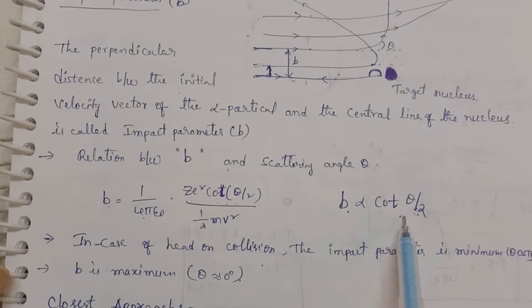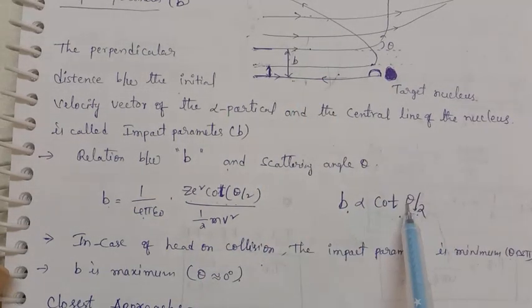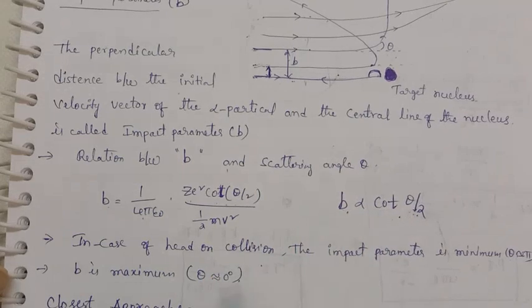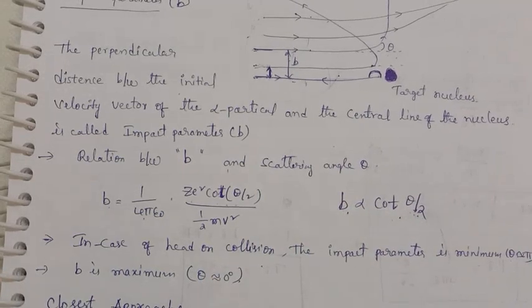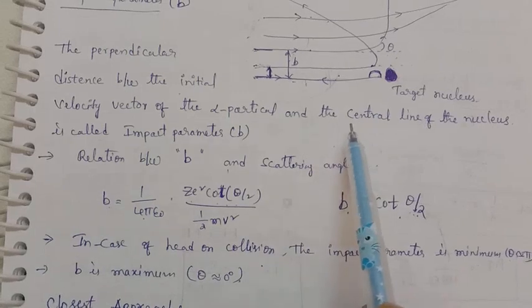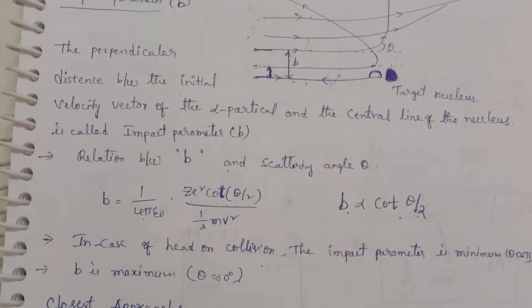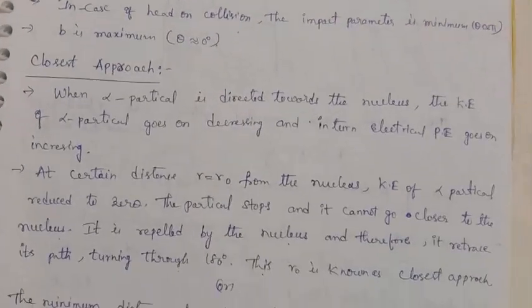And it is maximum when theta is equal to 0. Theta equal to 0 means cot 0 is maximum, so b is maximum at theta is equal to 0 degrees. So that is the impact parameter. Then what is the closest distance of approach?